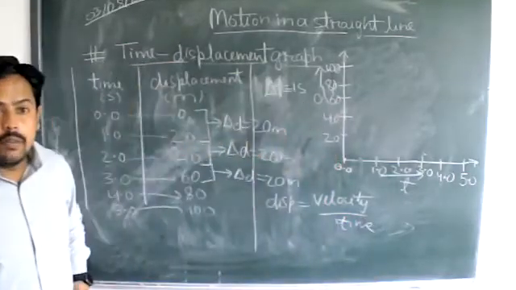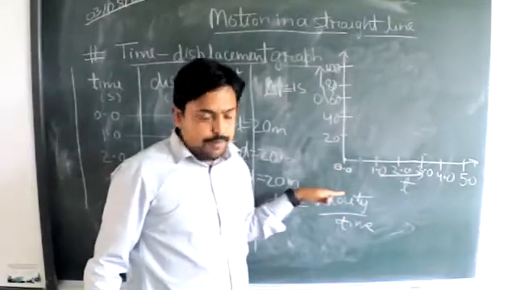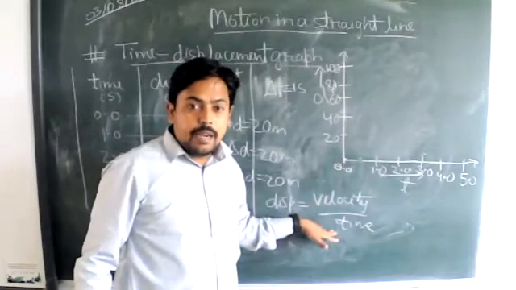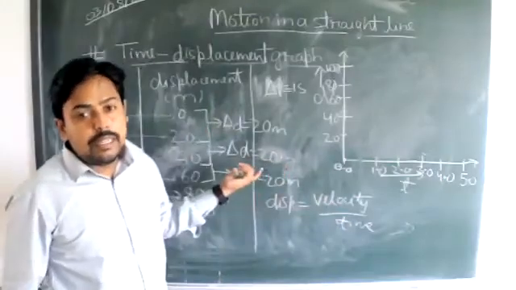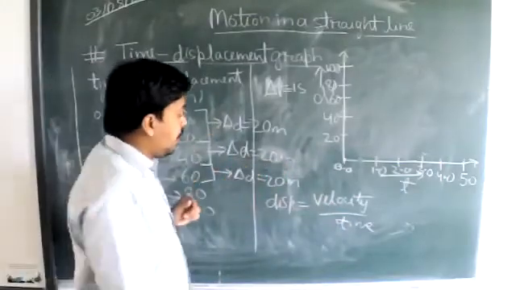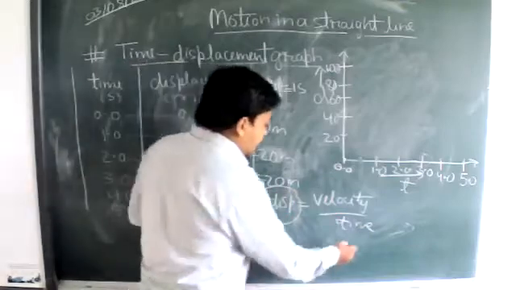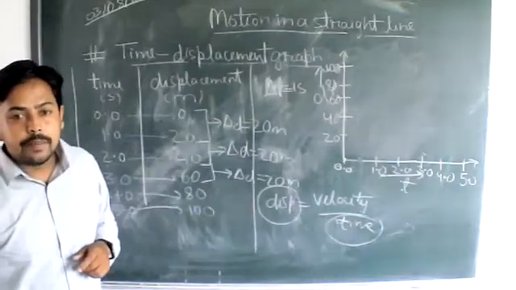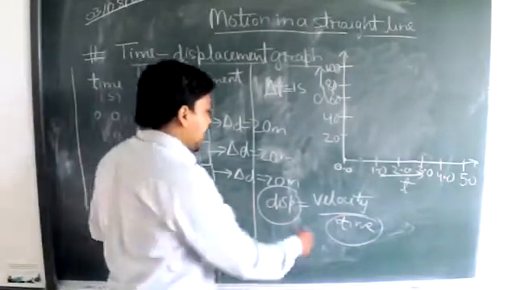And as I told you, speed is equal to distance upon time; last time we were talking about the distance and time parameters, so knowing them we calculated the speed. In the same way, here if we know the distance parameter and the time parameter, then what can we calculate? Velocity. Velocity we can calculate.